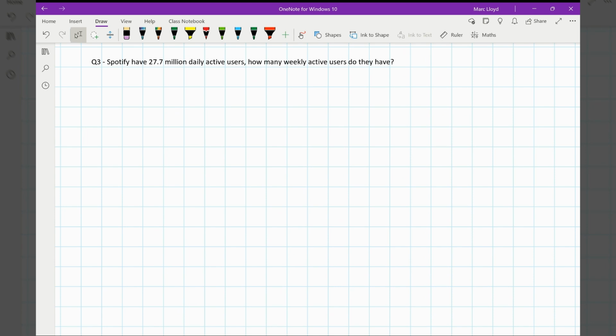Okay, so our total for Spotify will have been multiplied by something to give 27.7 million. So Spotify, quite a big one there, and that's their daily active users. So something multiplied by 0.25 gave us 27.7 million. So our total will be 27.7 divided by that 0.25.